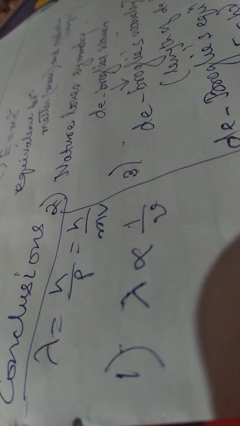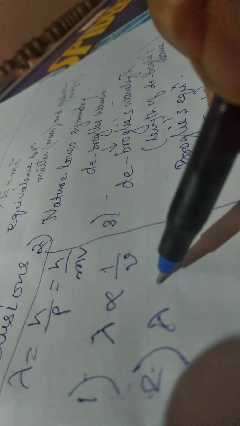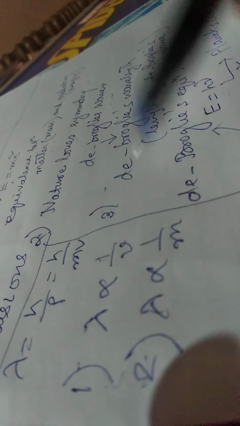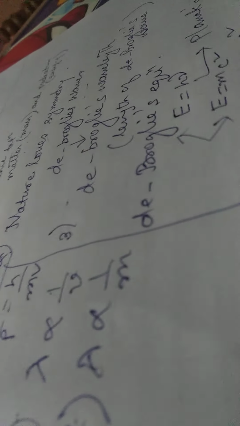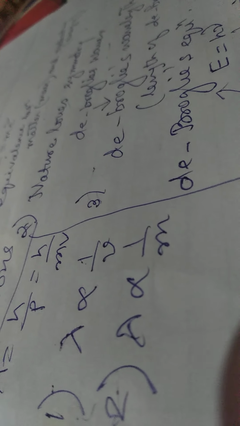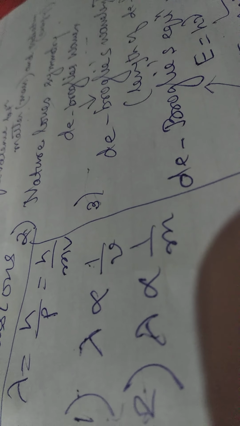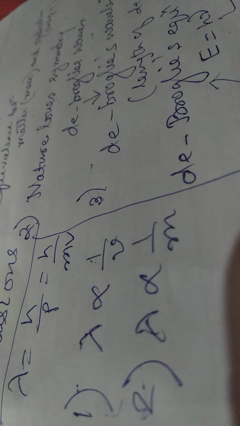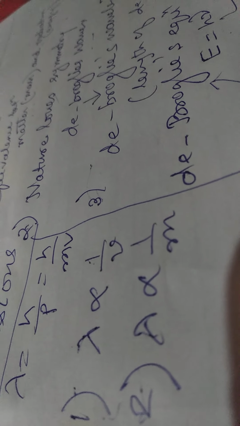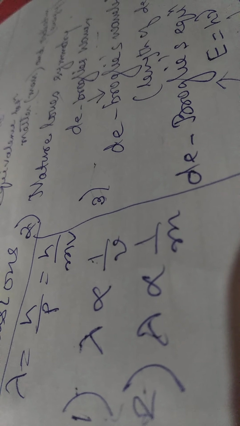The second conclusion is that lambda is inversely proportional to m also. That means lighter the moving particle, higher will be the de Broglie's wavelength. Since it is inversely proportional, it is possible. And then we have the third conclusion: the de Broglie's wavelength of the moving particle is independent of the charge and nature of the particle. It does not depend on the charge or the nature of the particle.